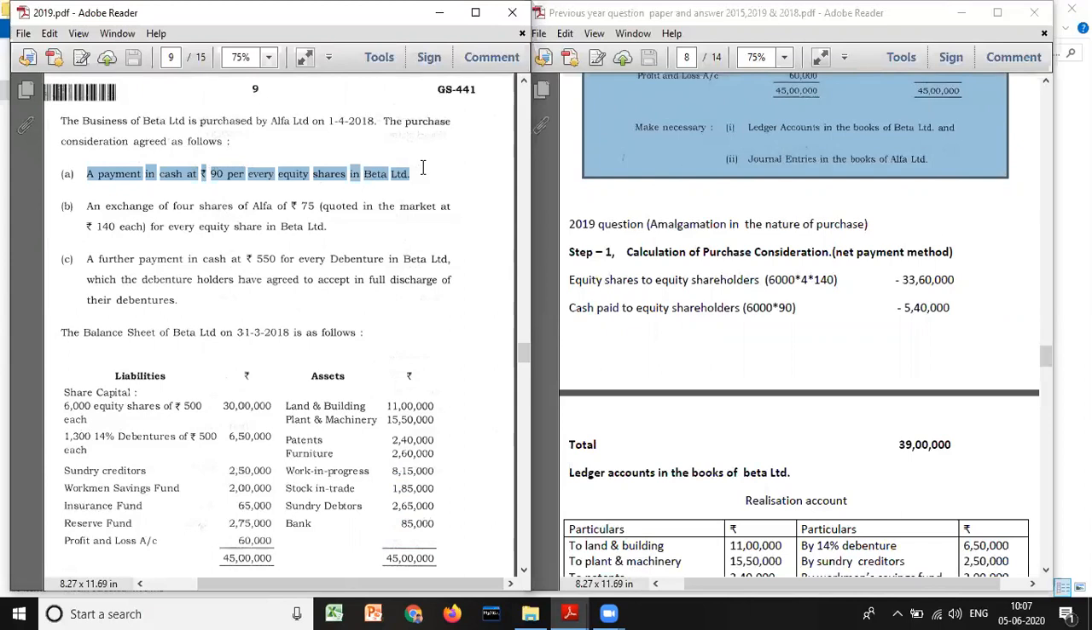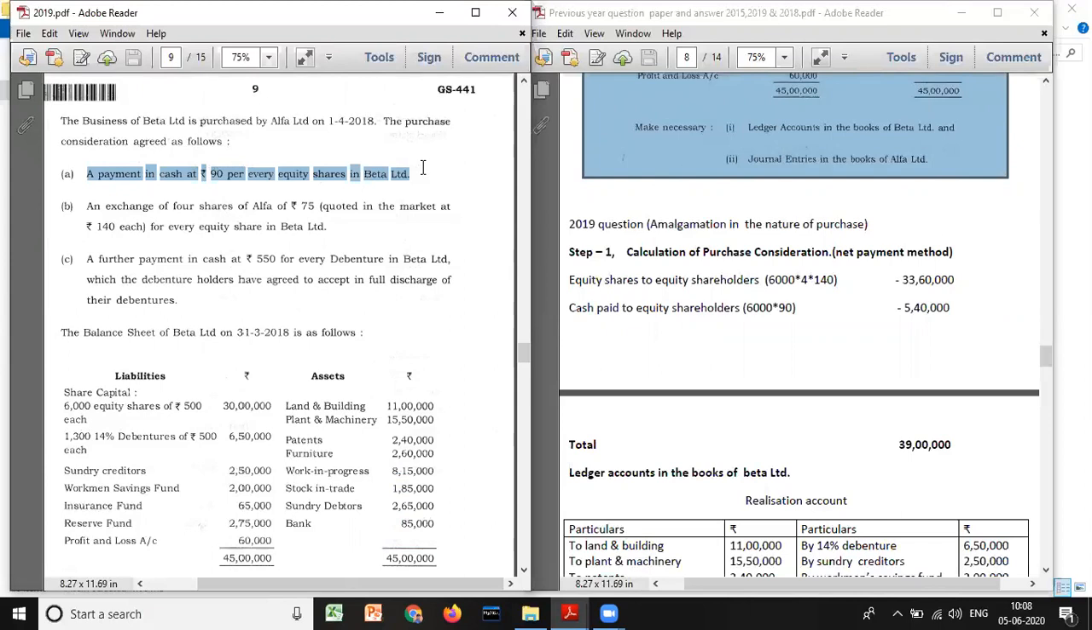They have not given the method of amalgamation, so we need to identify it. So we are clear that it is an amalgamation in the nature of purchase. It is not a merger because they are making payment in cash. And the second thing is you need to calculate PC.